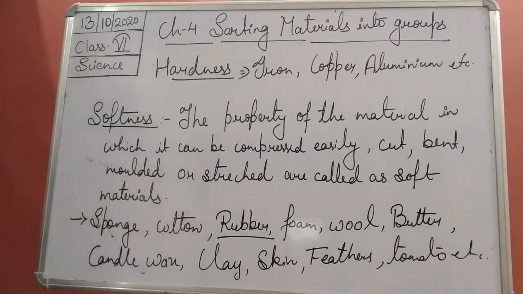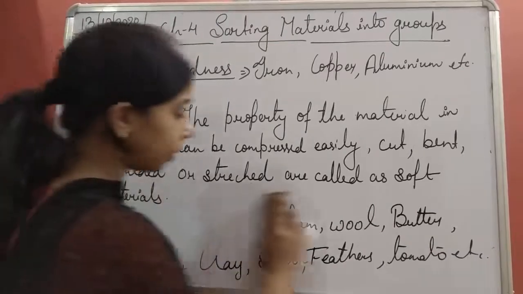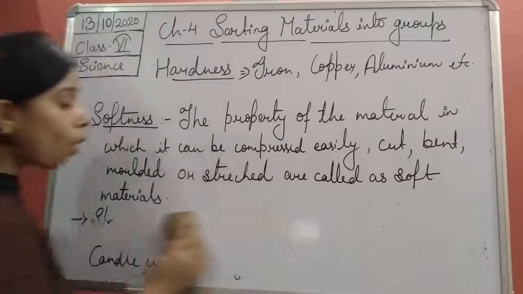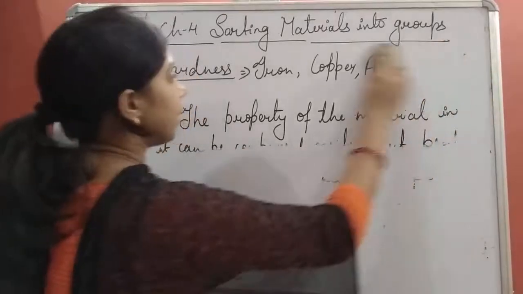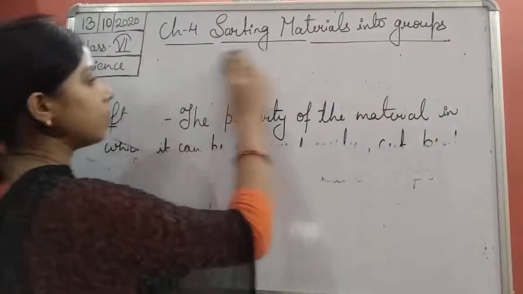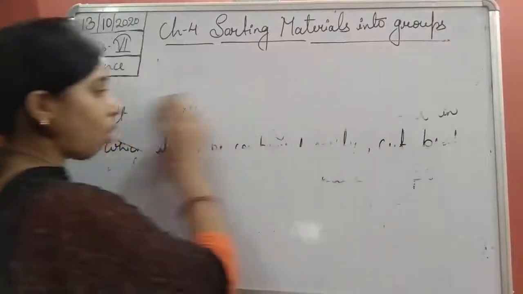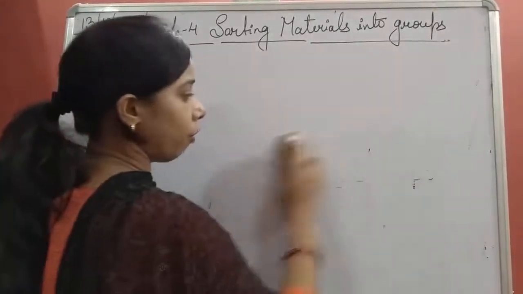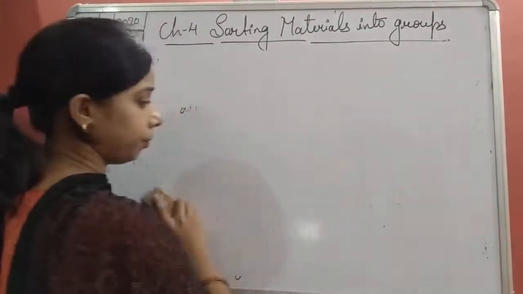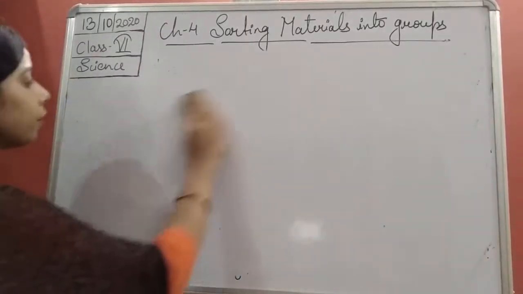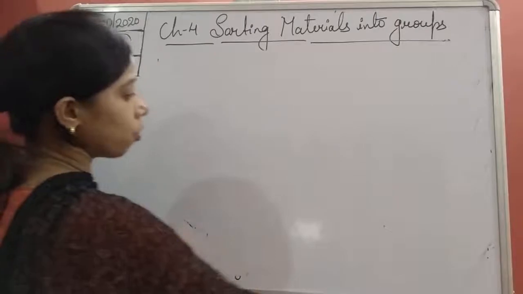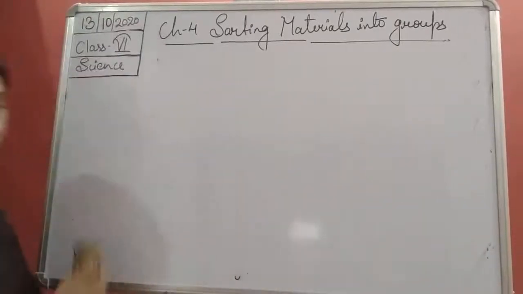Now the next one is the classification of the material on the basis of their solubility. So we had discussed hardness and softness. Now we will talk about the solubility of the material, whether the given material is soluble in water or not.